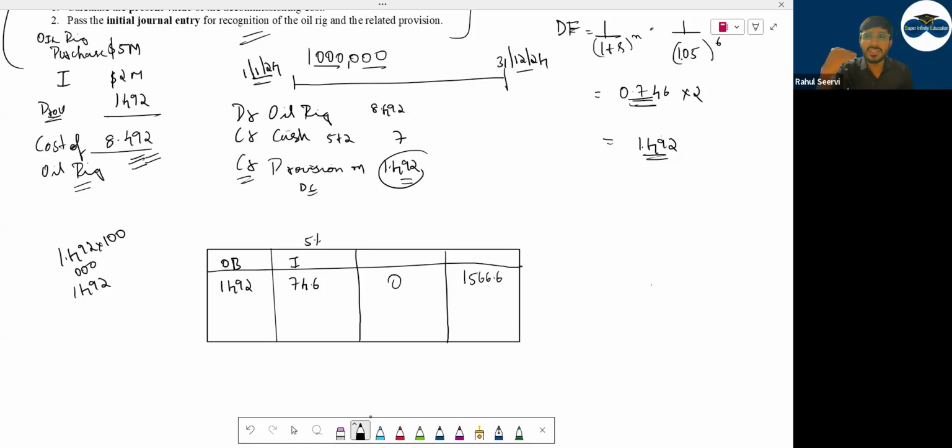जब आप liability को increase करते हो क्या करते हो? Debit करते हो कि credit करते हो? When you increase your liability, do you do debit or credit? We do credit. So credit increases the liability. You have to increase this.